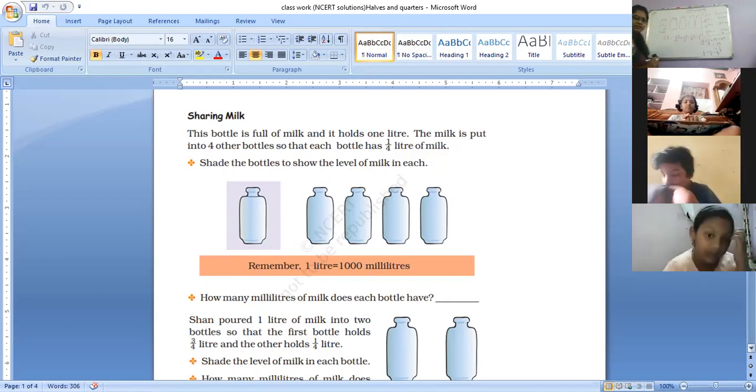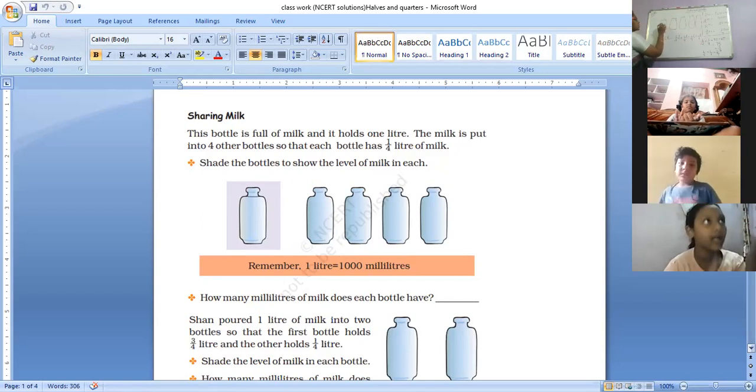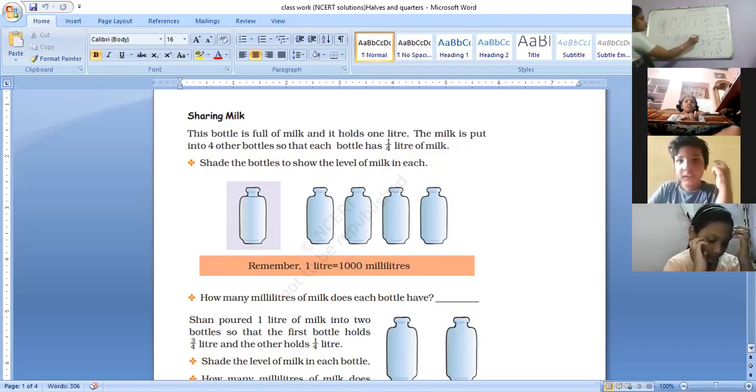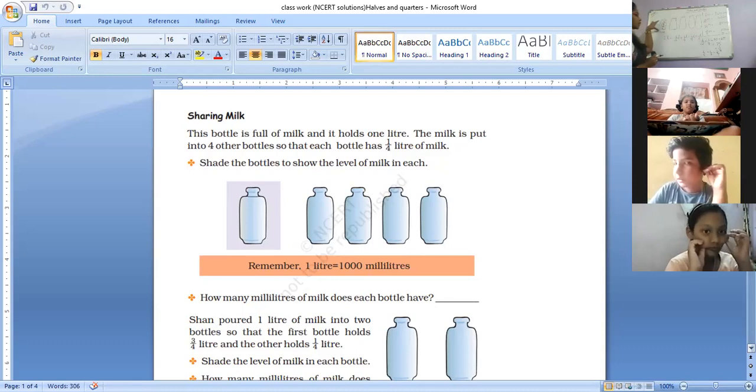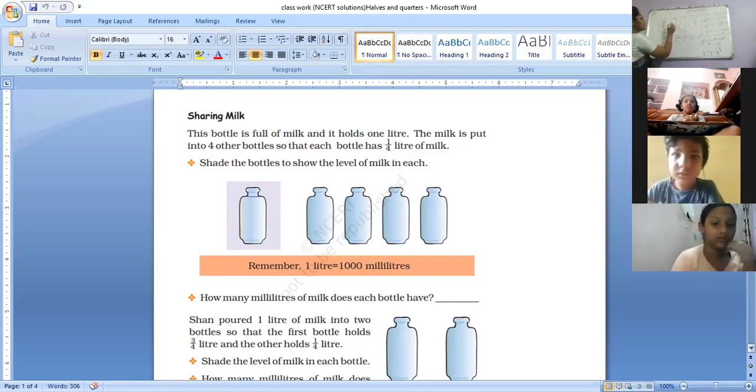Is this correct? It means this part is to be divided into 4 equal parts. So let us suppose 1, 2, 3, and 4. Here you get 1/4, here 1/4, here 1/4, and here 1/4. So four 1/4s give you a complete 1 liter when you divide it into 4 equal parts.